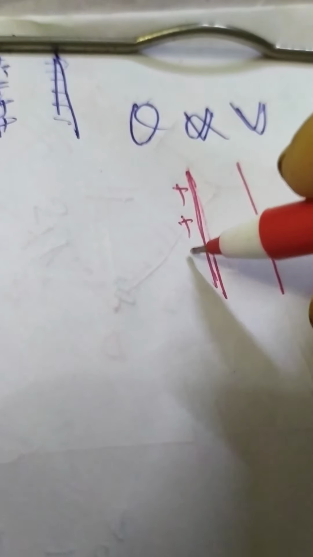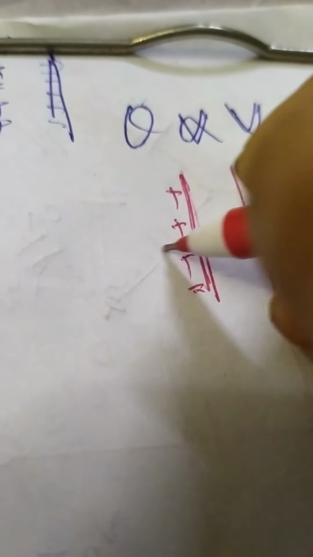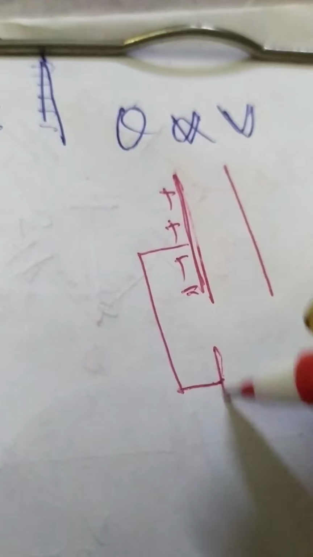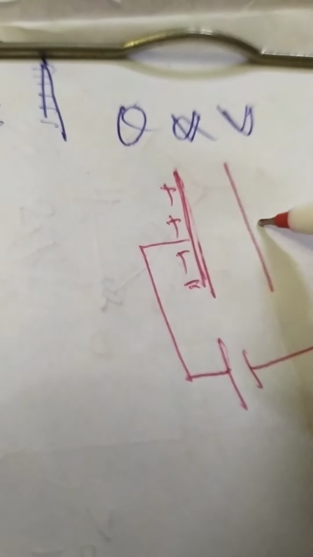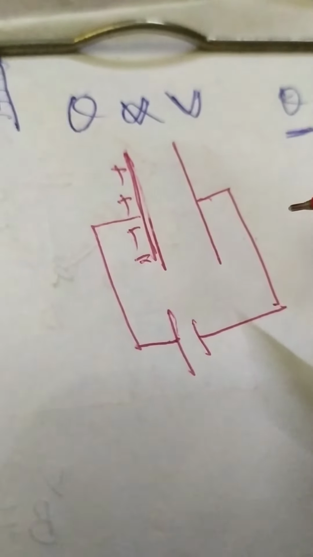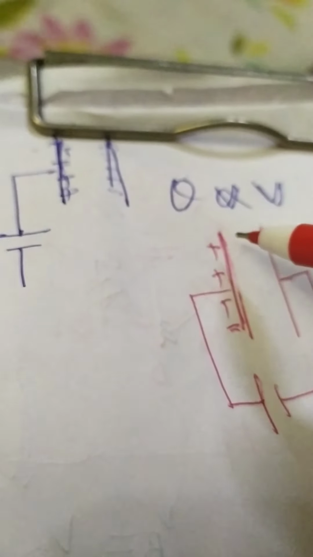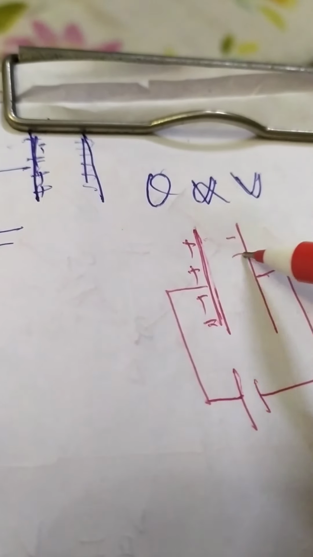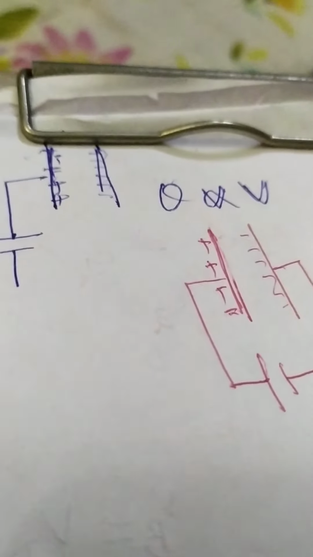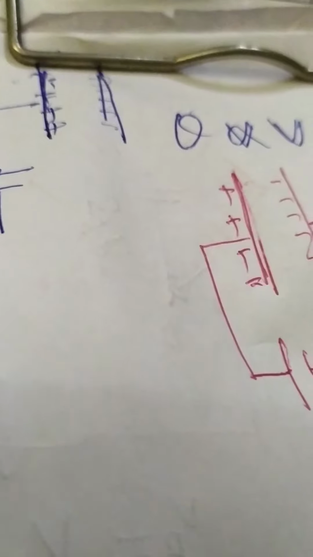When we are giving charges to this one, like these plus charges, and we are adding here a battery and negative to this plate, it induces opposite charges to these plates, and hence this is forming a capacitance. We can study this capacitance in a way that when we are giving charges to a body, the potential of the body also increases.